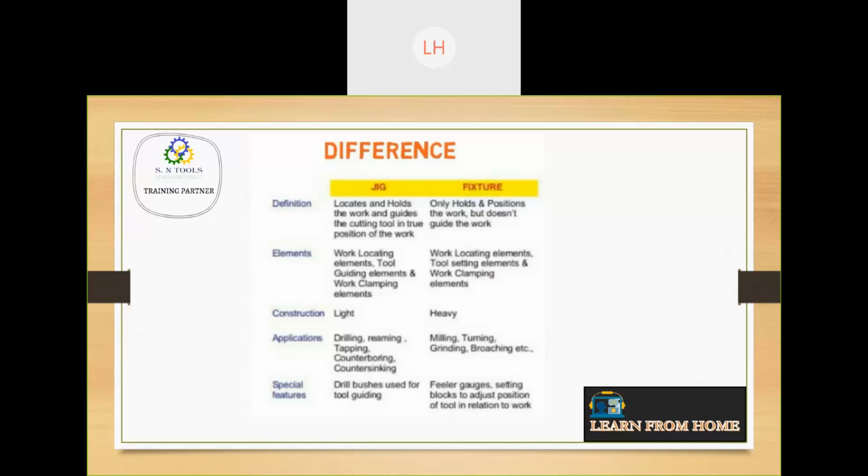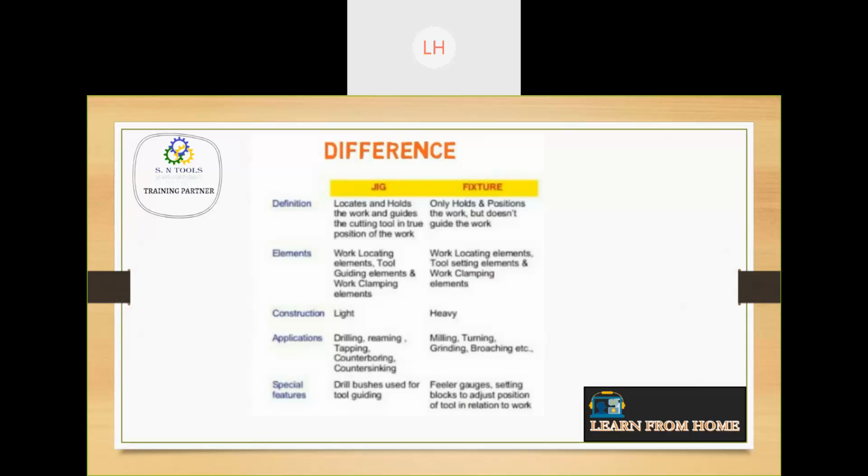Now what are the differences between jigs and fixtures? With the definition, we know that a jig locates, holds and guides the tool, but in a fixture only the holding and locating is there. Work locating elements, tool guiding elements, and work clamping elements are used in jigs; work locating and work clamping elements are used in fixtures. A jig is a lighter design, a fixture is a heavier design. Application wise, jigs are used majorly for drilling, and fixtures are used mostly for milling and turning.